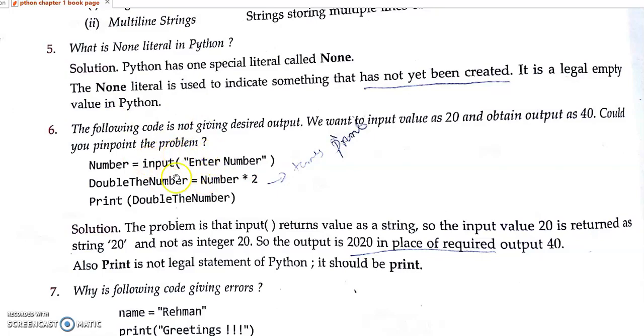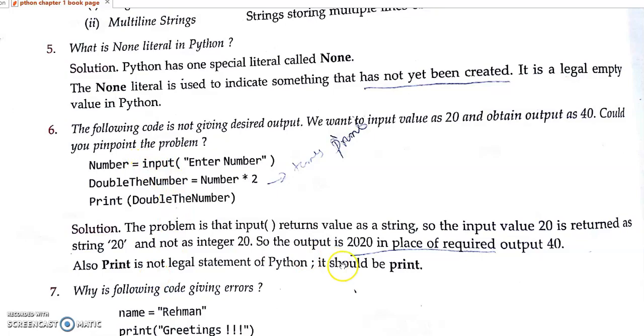So what is the output of this program? Here, whatever the user gives as input, it will take as a string only. We already saw that. It will print whatever you have given, printed 2 times. Suppose I give a number, what is the output? This is the error here. If you want to get 20 as output, we need to do typecasting, that is, explicitly convert it to the integer data type.